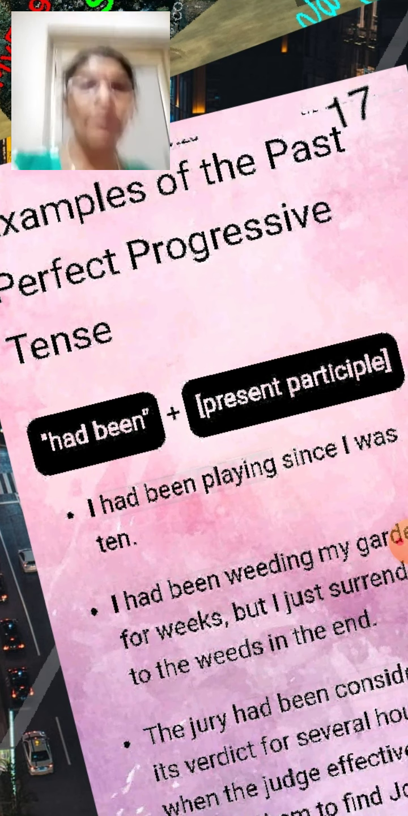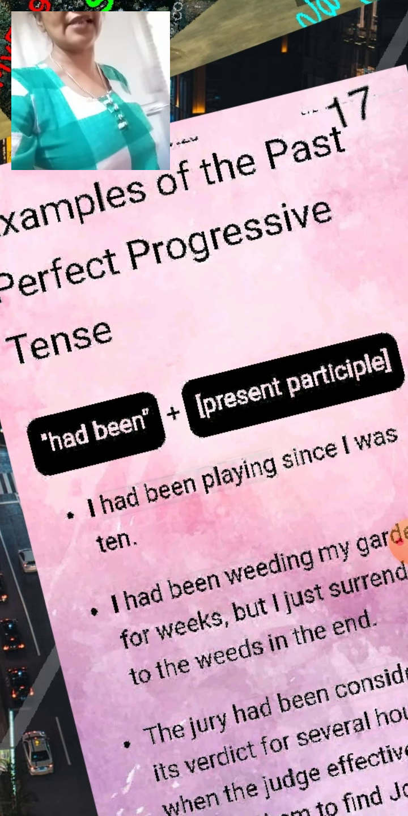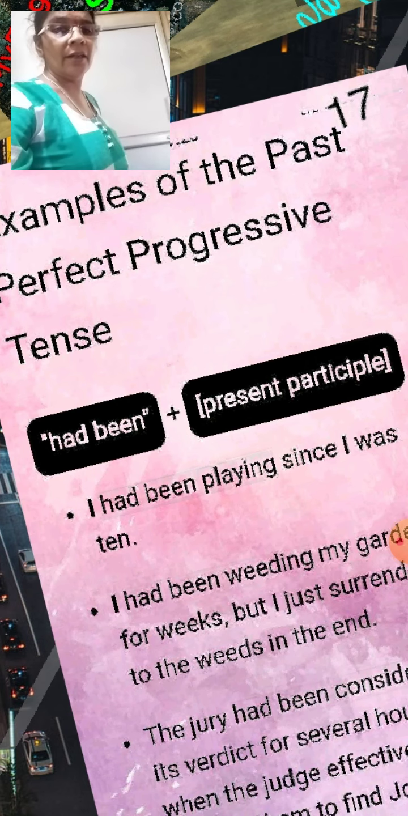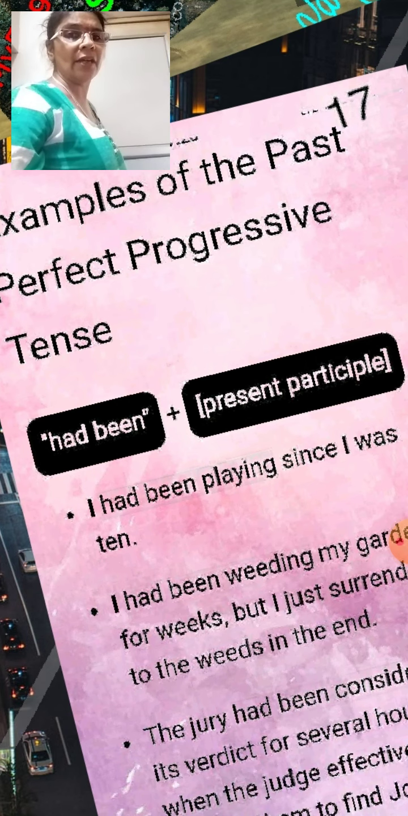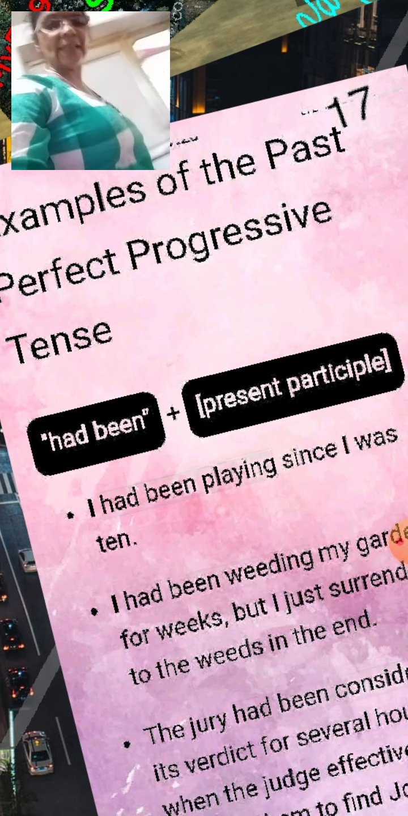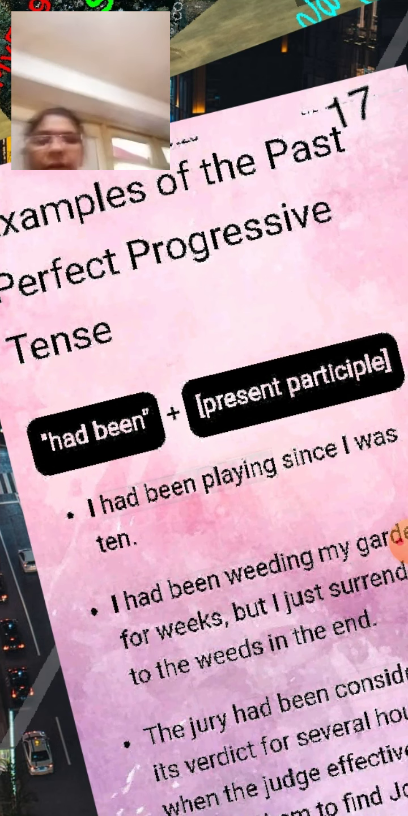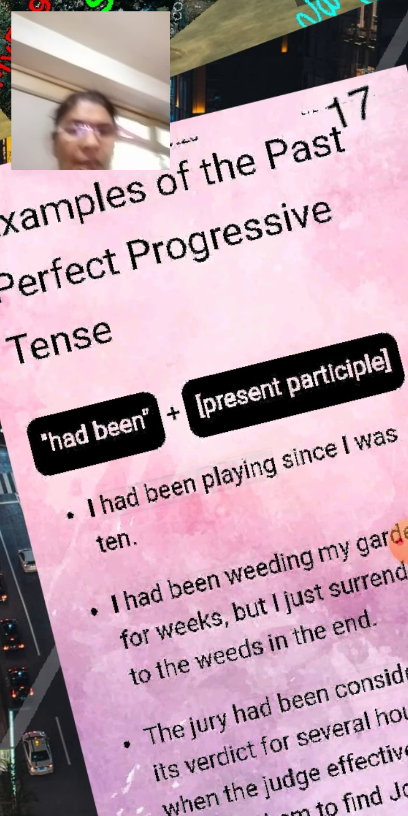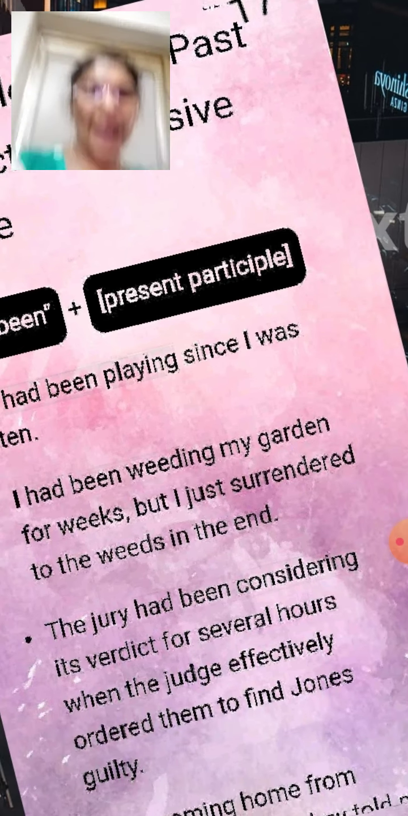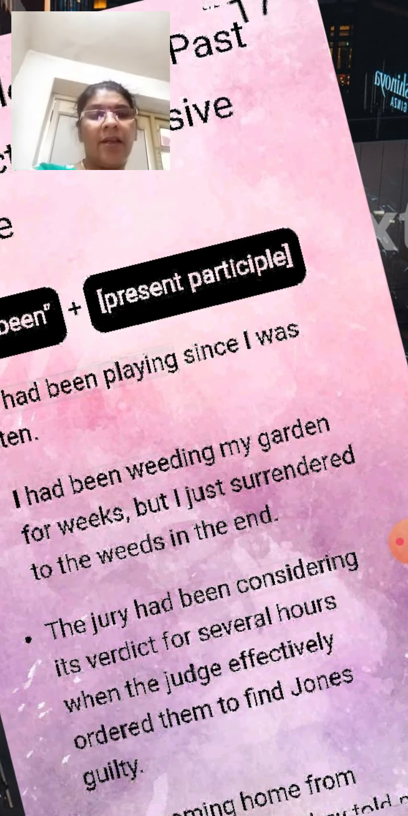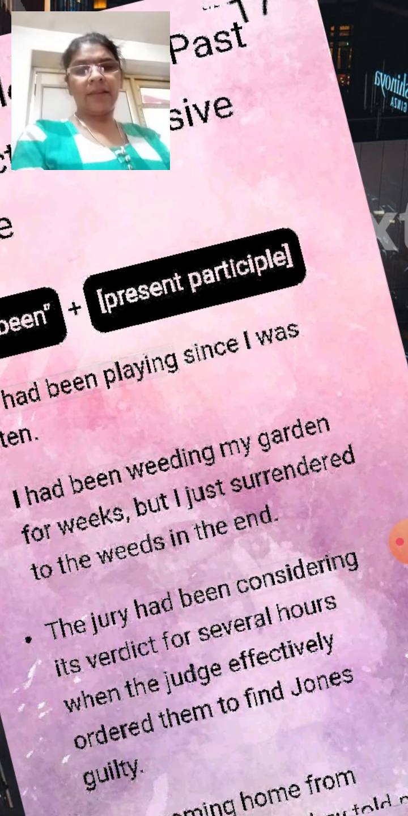Play is the first form plus ing. It is the first form of the verb plus ing. I had been playing since I was 10. I had been weeding my garden for weeks, but I just surrendered to the weeds in the end.